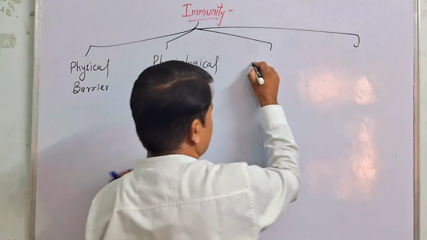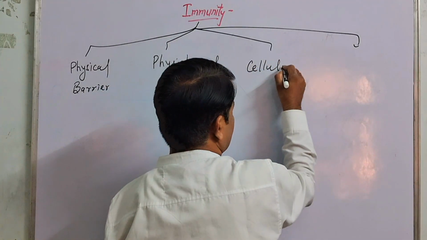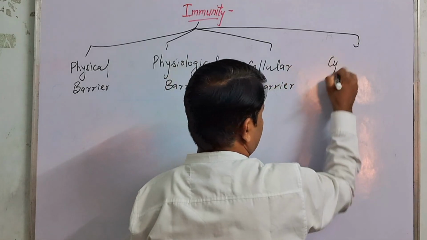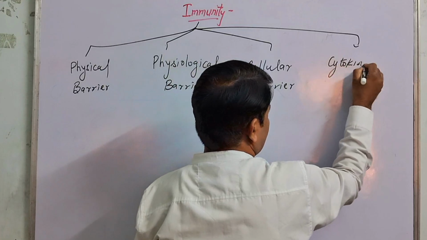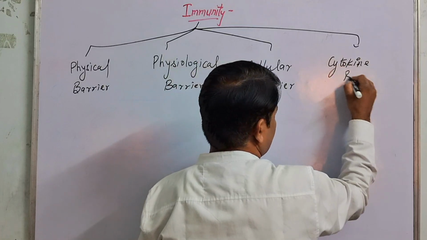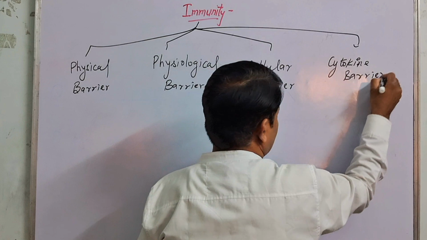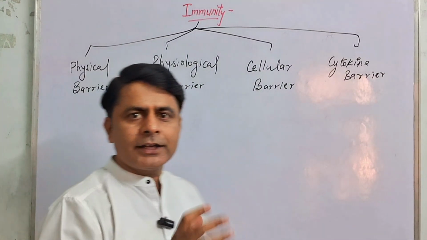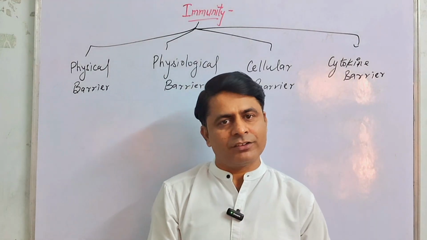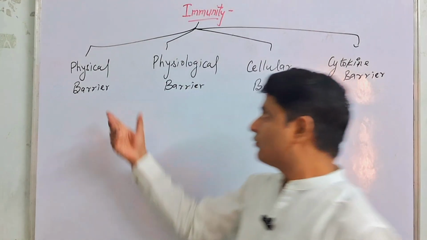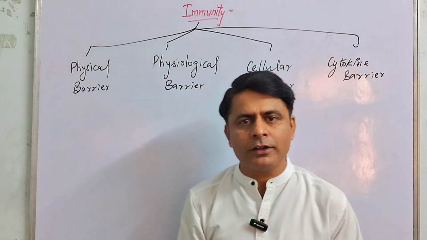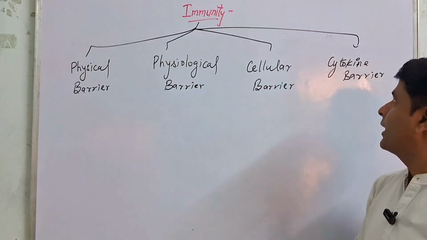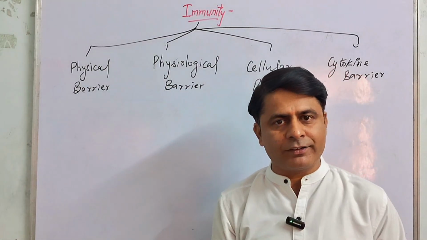Number three, cellular barrier. And number four, cytokine barrier. Now physical and physiological barriers together are known as the first line of defense of our body, and the cellular and cytokine barriers are known as the second line of defense.